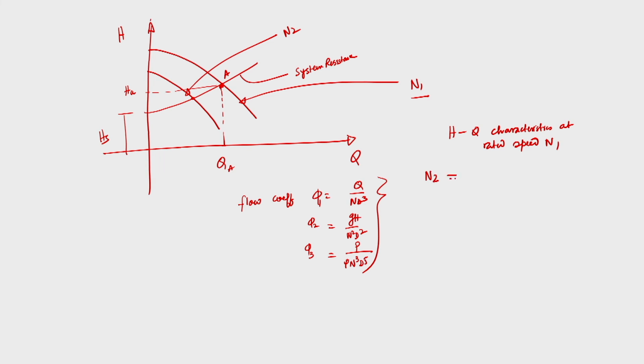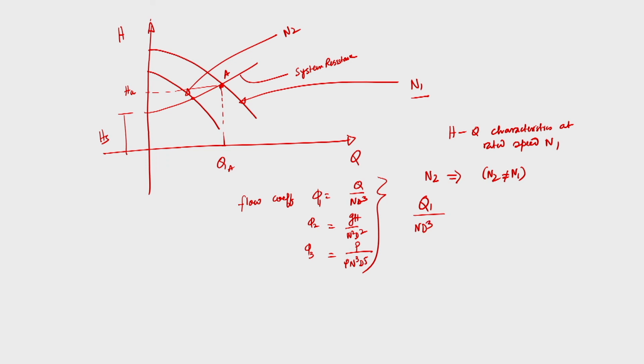What do you mean by homologous series? Now, how can we predict? If I would like to calculate the discharge when the machine is running at a speed which is not the rated speed, let us say N2, that is, the head discharge characteristics when the machine is running at the speed N2, where N2 is not equal to N1, when we are deviating from the rated speed, then how can we predict the head discharge characteristics? So, from equality of pi terms, Q1 by N1 D cube.